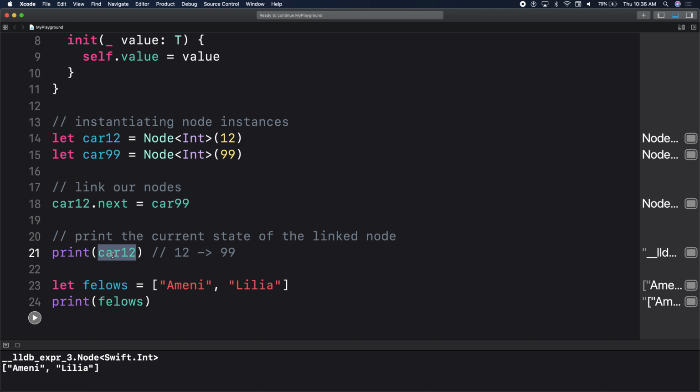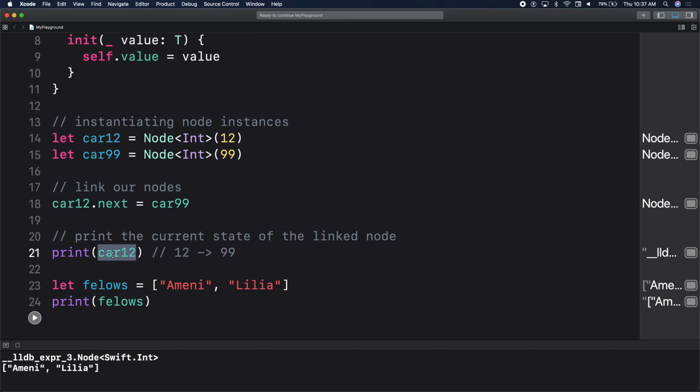What other protocols have you seen that has description on it? Yes, sir. I think CustomStringConvertible. Okay, why would you say CustomStringConvertible? Doesn't that provide a textual representation of an object, right? Very good. So Benvenido says use the CustomStringConvertible protocol. CustomStringConvertible has one property on it, description.